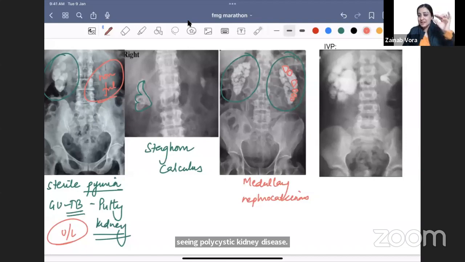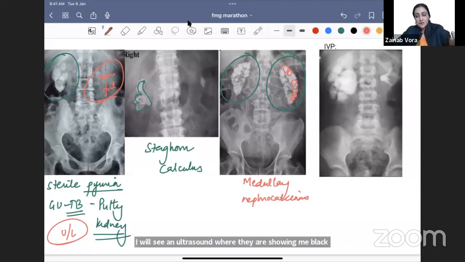See, polycystic, when the kidney has cysts, are they white on X-ray? Are those cysts calcified? No, they are not calcified. Polycystic kidney disease on a normal X-ray, will I ever see it as white? No, I will never see that as white. I will see an ultrasound where they're showing me black colored cysts. Remember that. Cyst is water. Water is not calcium. Understanding?